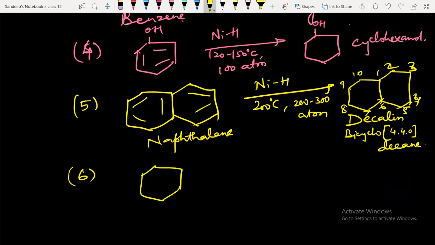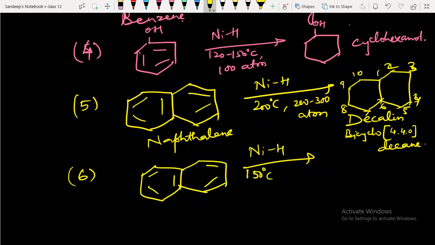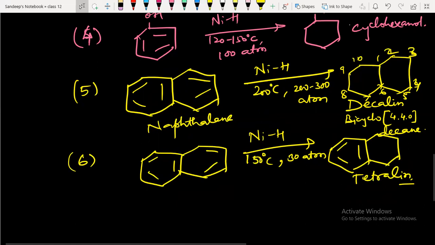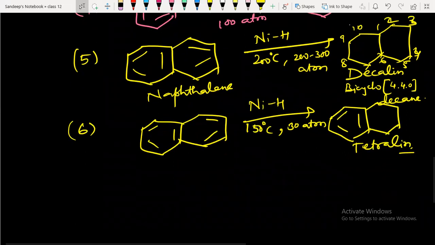When naphthalene is treated with Raney nickel at a lower temperature of 150 degrees Celsius and a lower pressure of 30 atmosphere, then only one of the rings has its double bonds converted to single bonds. So it becomes tetralin. This is very important. So you can see the effect of temperature and pressure with these two examples.